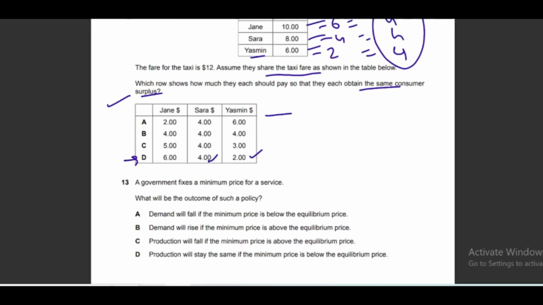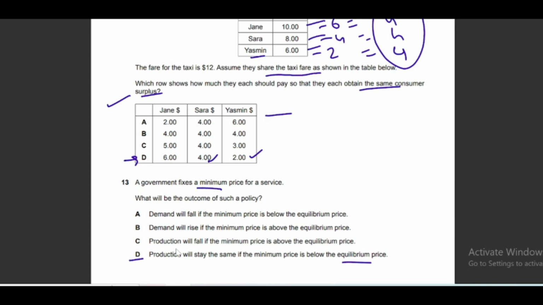Moving to the next question, a government fixes a minimum price for a service. What will be the outcome of such a policy? Minimum price is a price that is set by the government above equilibrium. All of you must know that. And if government imposes a minimum price above equilibrium, then option D will be the correct answer as per these options. Production will stay the same if the minimum price is below the equilibrium. As you know, minimum price is always set above equilibrium.